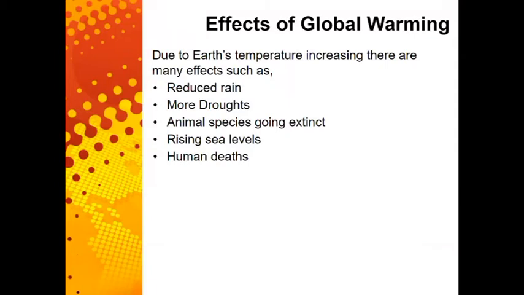So this is very concerning because just because of us and the temperature increasing, some species are going extinct because their livelihood might get ruined, their ecosystem gets messed up, and the animals are going extinct over time due to global warming. Now, rising sea levels, as I said before, are an effect of the polar caps melting in the North and South Pole. And also, human deaths have been associated with global warming. The reason for human deaths is heat stroke and other things caused by the increased temperature. So, these are the effects of global warming.